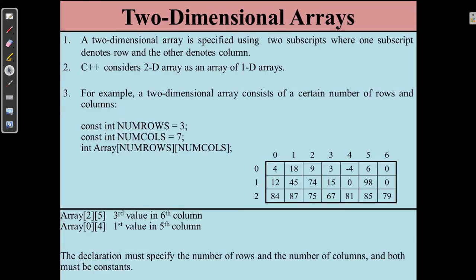In multidimensional arrays, the most common are 2D arrays. A two-dimensional array is specified using two subscripts, so it will work row-wise and column-wise also. C++ considers a 2D array as an array of 1D arrays. What does it mean when I say that C++ considers 2D arrays as an array of 1D arrays? For example, I write A[3][6]. The first subscript denotes the rows and the second subscript denotes the columns.